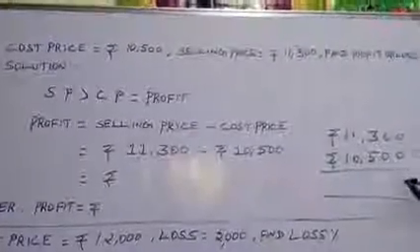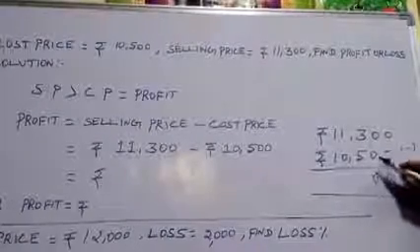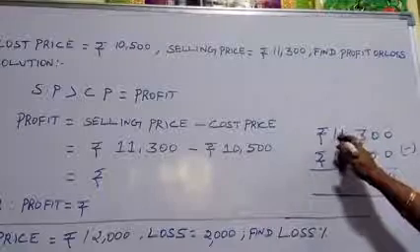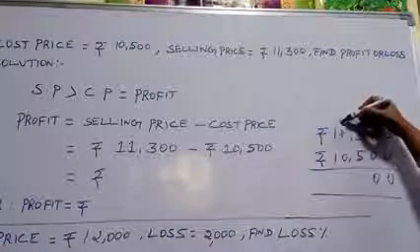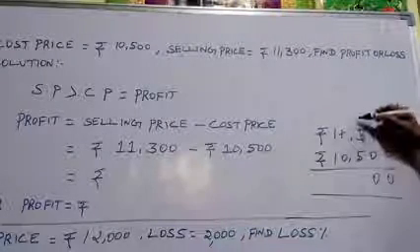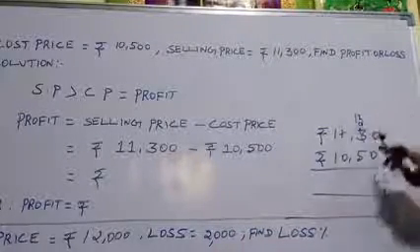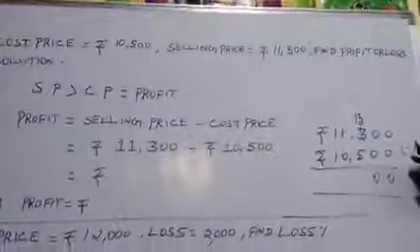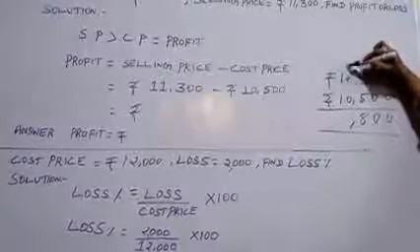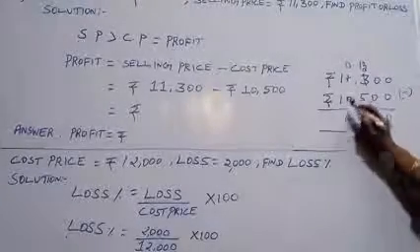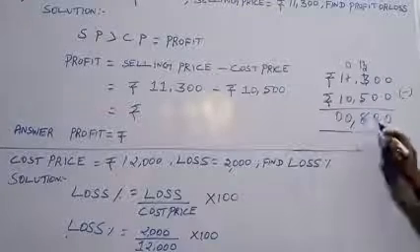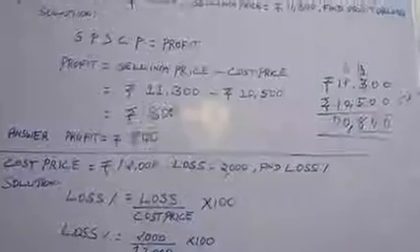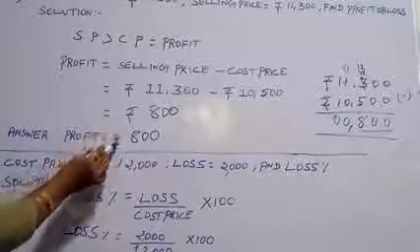So 0 minus 0, 0. 0 minus 0, 0. You can't subtract the 5 from 3. So the 1, the 1,000 you know, we give into here. So what comes here? 13. So 13 subtract 5: 6, 7, 8, 9, 10, 11, 12, 13, that is 8. So here 0. So 0 minus 0, 0. 1 minus 1, 0. So how much you get? 800. So rupees 800. So children, our profit is rupees 800.